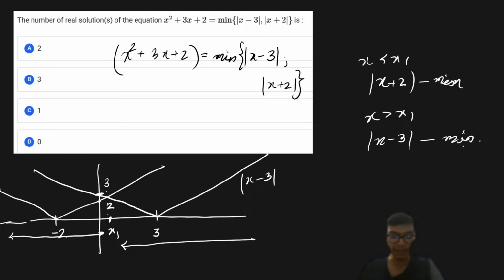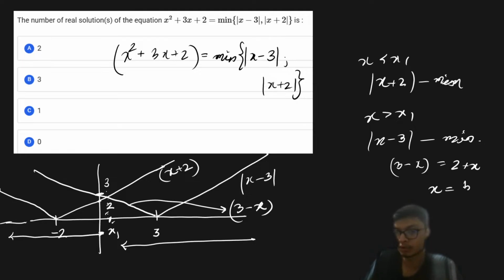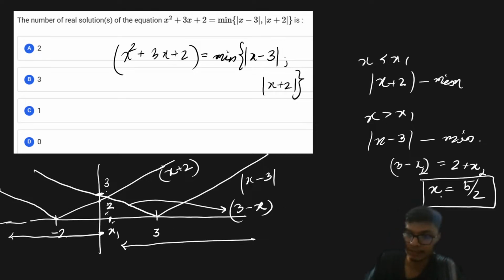So now, depending on x1, let us try to find x1. From this particular graph we will have the equation of x plus 2, and from this particular line we'll have the equation of this line as 3 minus x, right? So we just try to find the point of intersection of these two curves. We equate 3 minus x is equal to 2 plus x. So from here I'll have x equals 5 upon 2. So let us call this x1, so x1 is equal to 5 upon 2.